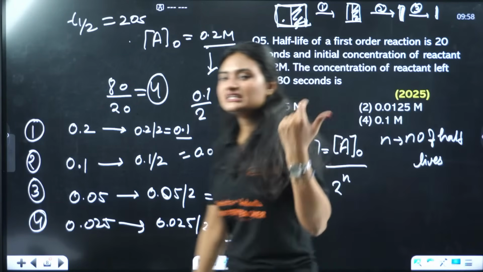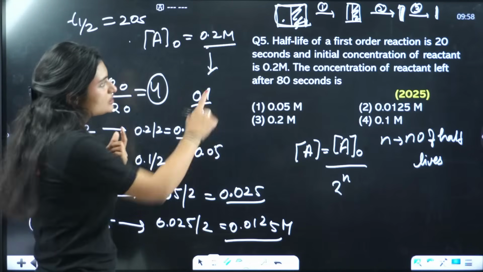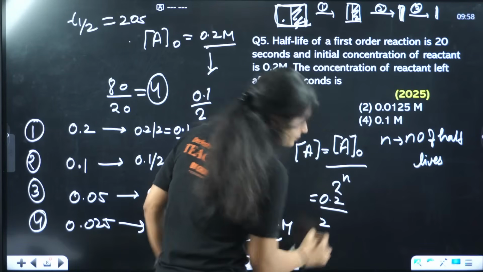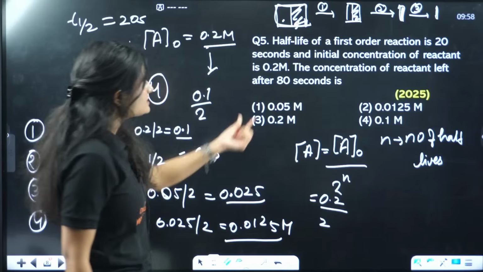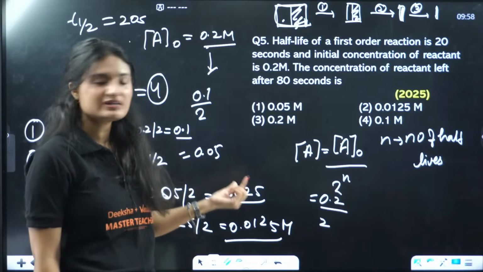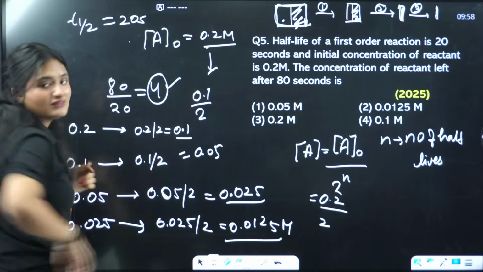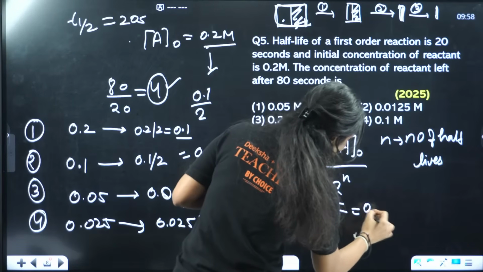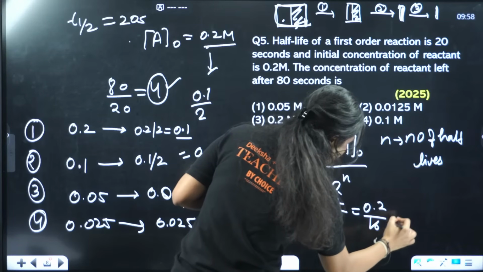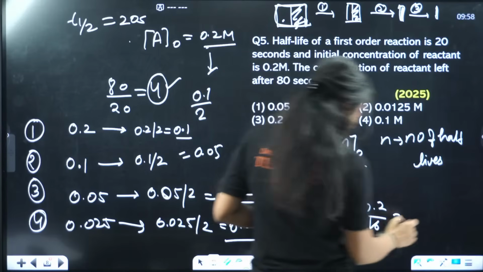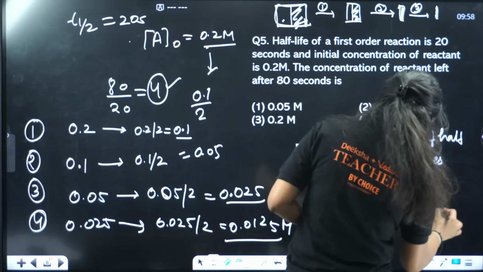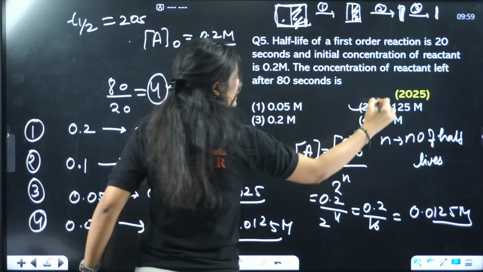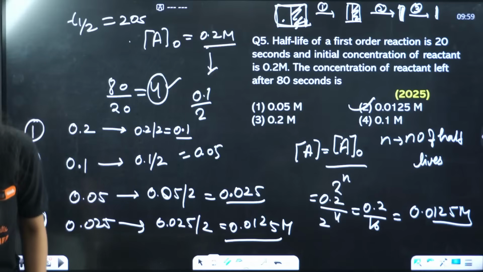The initial concentration was 0.2, so 0.2 by 2 raised to power n. We had 4 half-lives, so 0.2 by 16. If I calculate it correctly, it will be 0.0125 M only. So your answer is option 2, B.